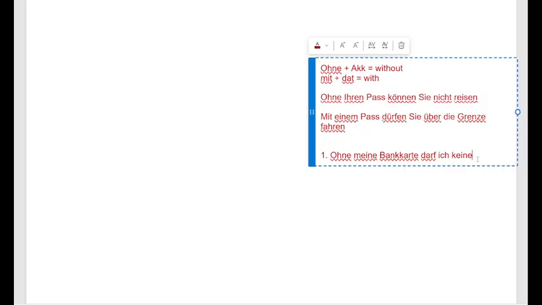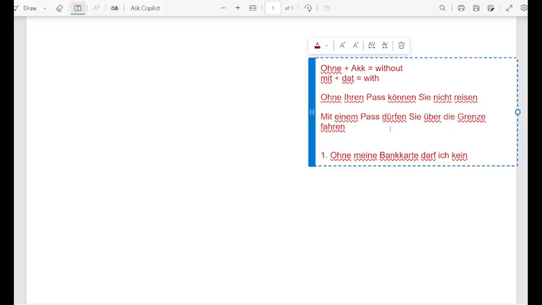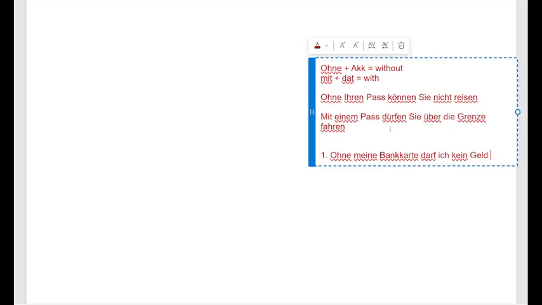Kein Geld, no money. Darf ich kein Geld abheben. You can also use kann here, because the ATM cards we use in the ATM, so there will not be any sense of allowance, but ability. So kann ich kein Geld abheben, I cannot withdraw money.